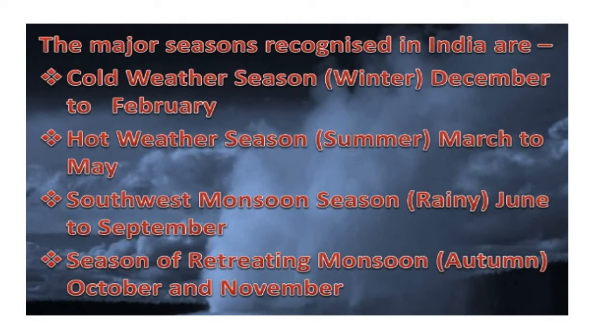The major seasons recognized in India are, there are four major seasons: cold weather season, that is winter season, from December to February; hot weather season, that is summer season, from March to May; southwest monsoon season, that is rainy season, from June to September; and the season of retreating monsoon, that is autumn season, from October to November. So these are basically the four seasons in India.